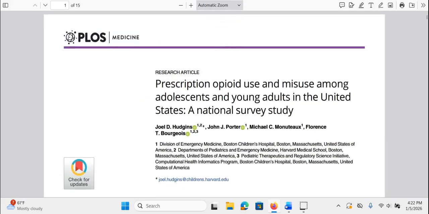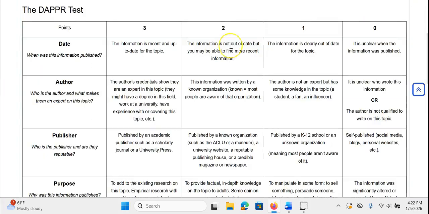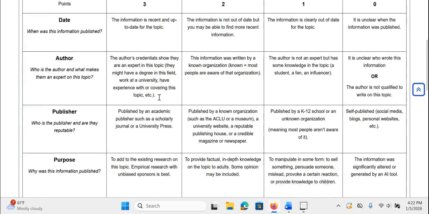So now let's figure out, oh, sorry, I forgot to rate it, right? So we have author, who's the author? We figured that out. What makes them an expert? They work for Harvard and a children's hospital. They are very fancy. I think that they show they are experts. So we had a 2 and now we have a 3. So right now we're looking at 5 points.